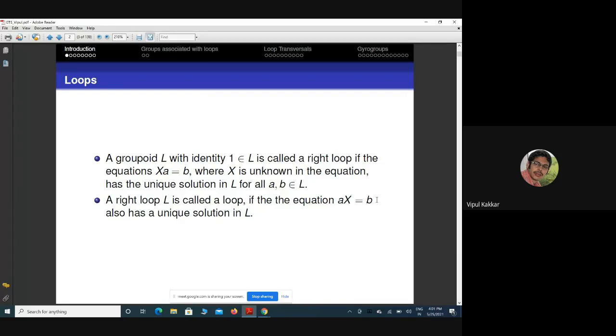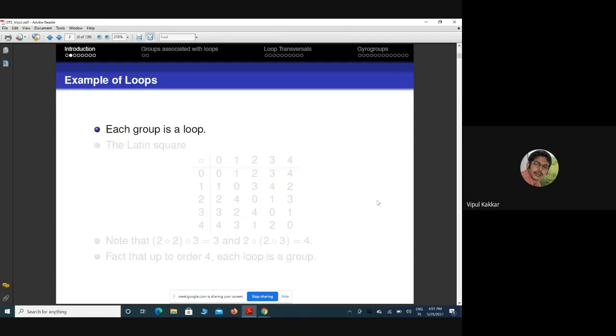So associativity is not required. If it is associative, then it is a group. So basically a loop is a group without associativity; all the conditions are those of a group without associativity. A natural example of a loop is a group. Each group is a loop because in a group the equations are uniquely solvable. The second example, which is not a group, is the Latin square.